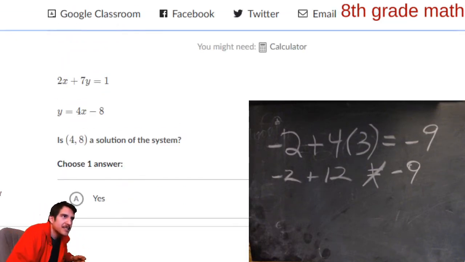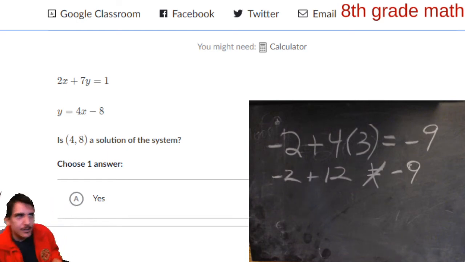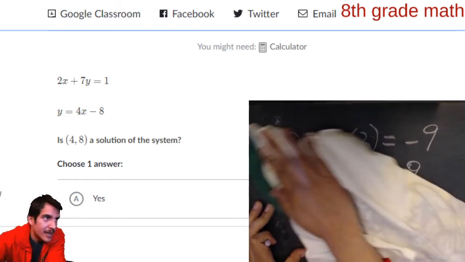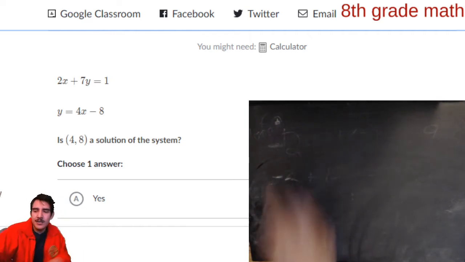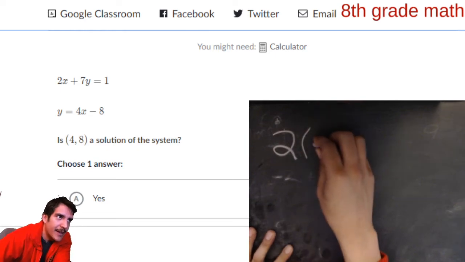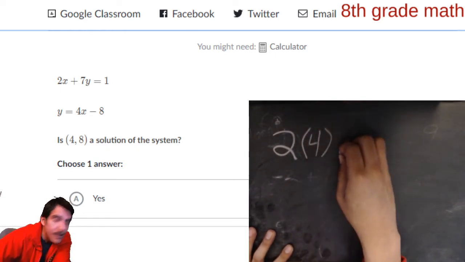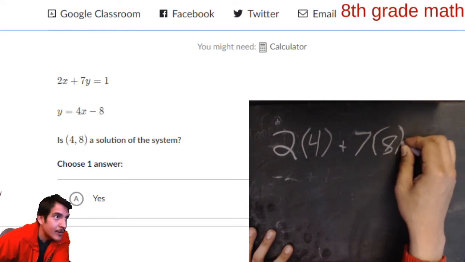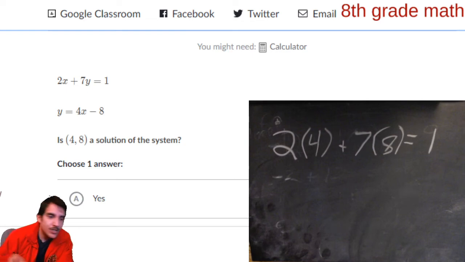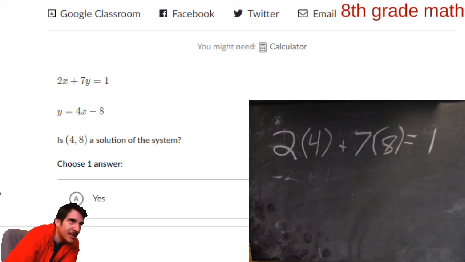Okay, next one. We got 2x plus 7y equals 1, and y equals 4x minus 8. And we're going to check 4, 8. So 2 times the x value, 4, plus 7 times the y value, 8. Does that equal 1? Just looking at this equation, I think that's not true, because this is a big positive number. You got 8, and then you got 7 times 8. What is that? 56? 8 plus 56, does that equal 1?